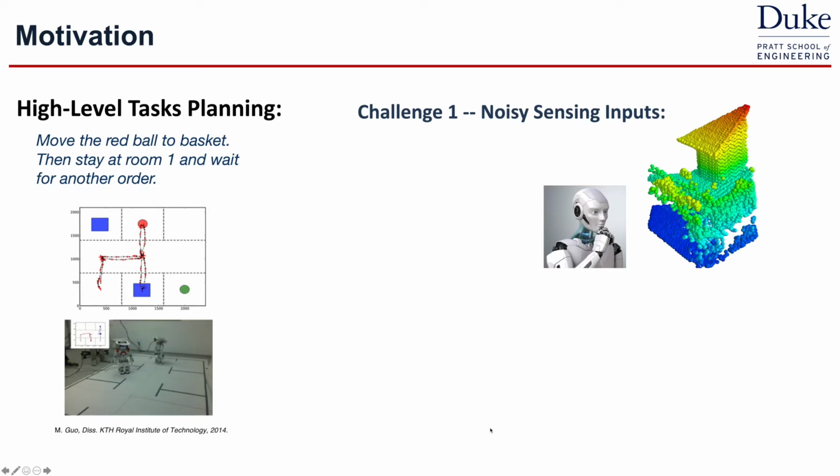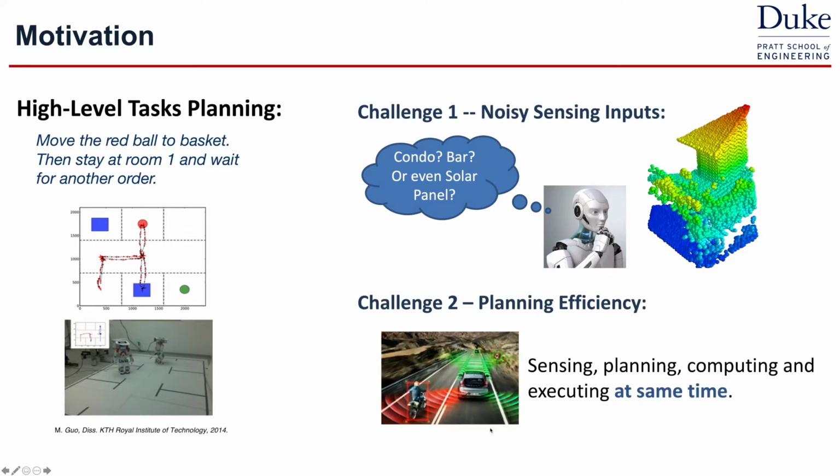For example, if the sensor detects an object like this, and we're not sure if it's a condo, or a bar, or a solar panel, then our challenge is to plan efficiently, because the robot has to do sensing, planning, computing, and executing at the same time. So we'd like to design an efficient algorithm to respond to environmental changes quickly.